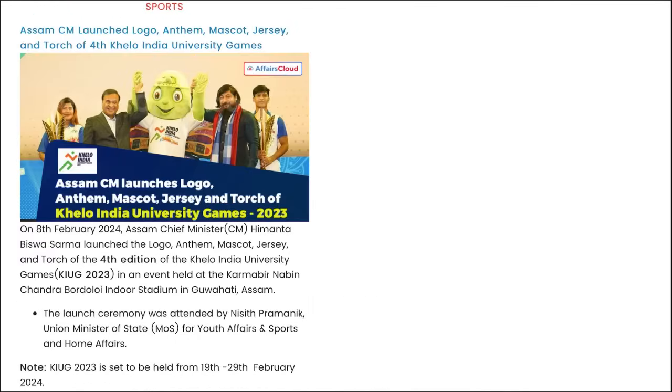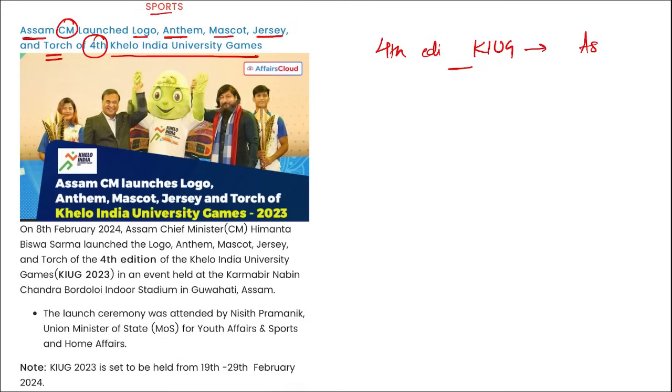Next is sports. Assam's chief minister launched a logo, anthem, mascot, jersey, and a torch for the 4th Khelo India University Games. I repeat, the fourth edition of Khelo India University Games will be held where? They will be held in Assam. Right? Mark this.